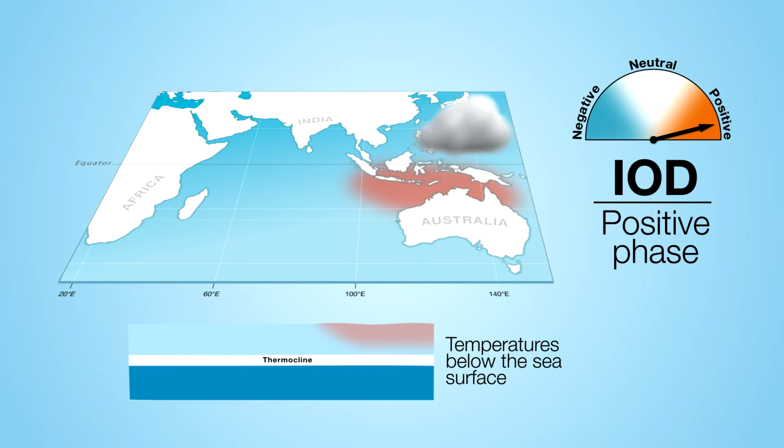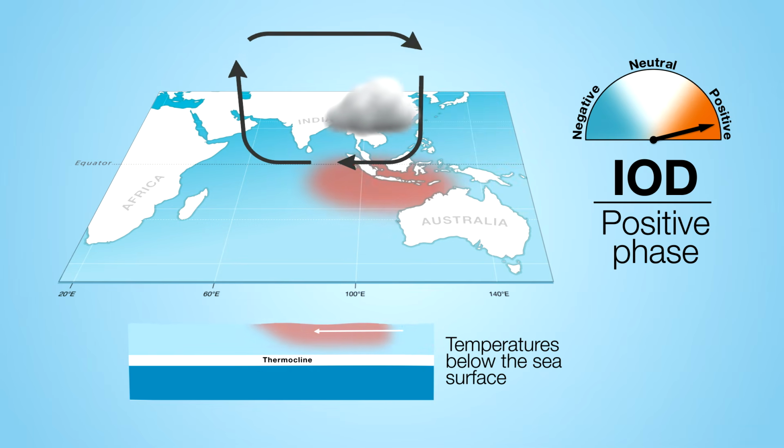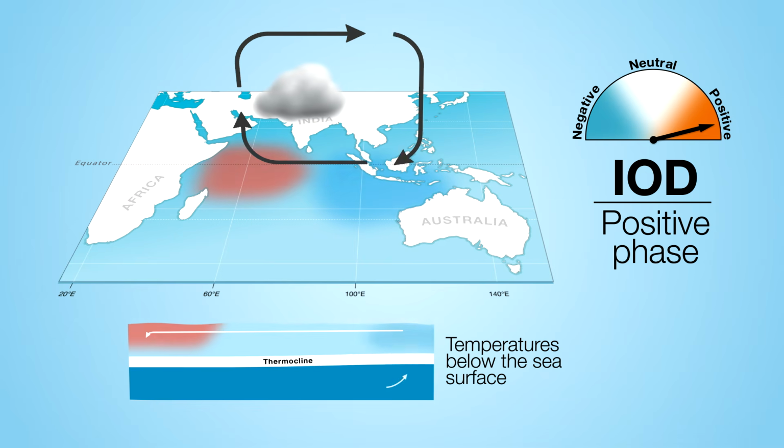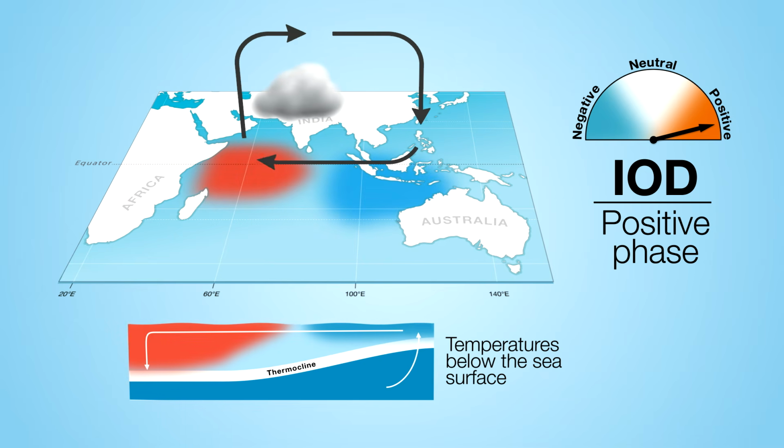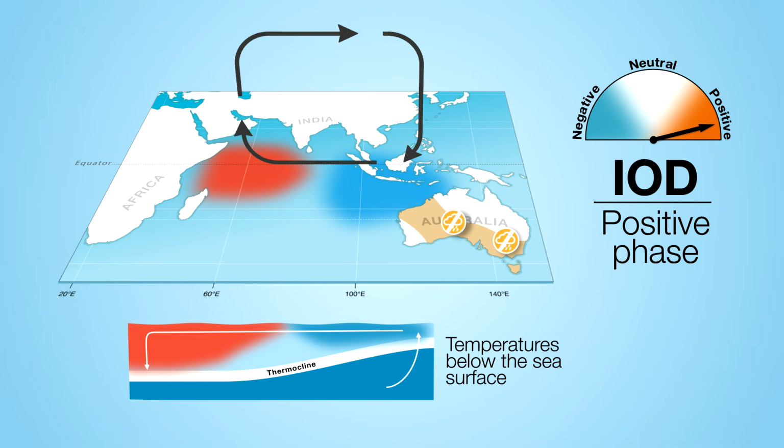A positive IOD phase has the reverse temperature pattern in the Indian Ocean and the opposite effect on Australia's climate. The westerly winds weaken and sometimes easterly winds form, allowing warm water to shift towards Africa. South of Indonesia, these changes in the winds allow cool water to rise up from the ocean depths. With cooler waters and descending air in the eastern Indian Ocean, less cloud forms. This changes the path of weather systems coming from Australia's west, often meaning less rain over central and southeast areas.